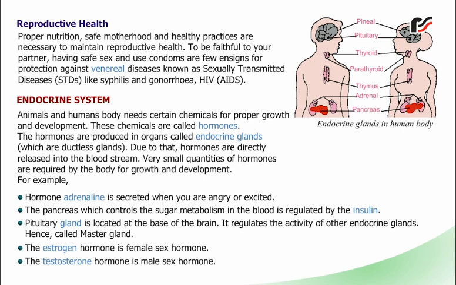Pituitary gland is located at the base of the brain. It regulates the activity of other endocrine glands, hence called the master gland. The estrogen hormone is the female sex hormone. The testosterone hormone is the male sex hormone.